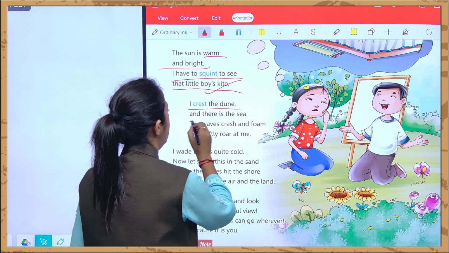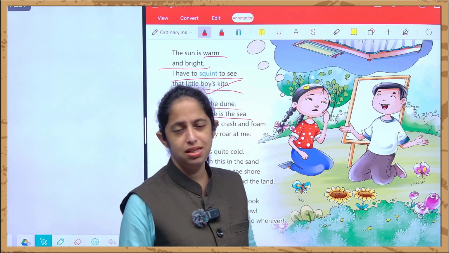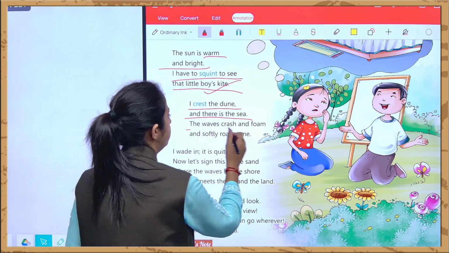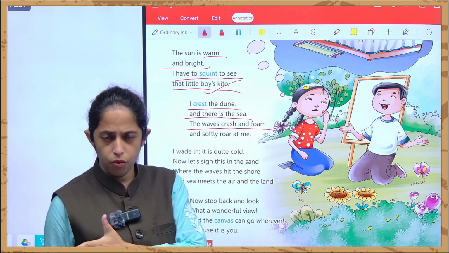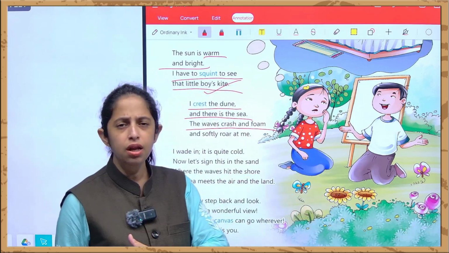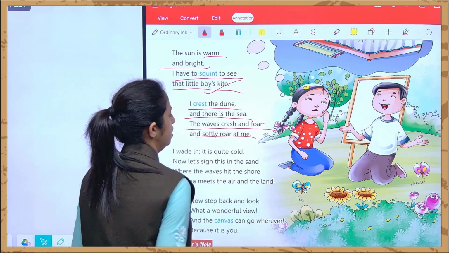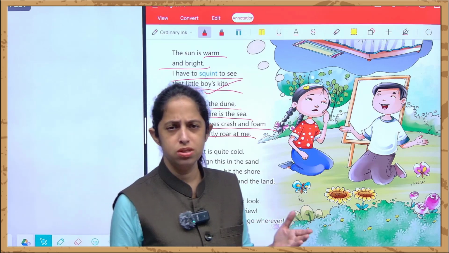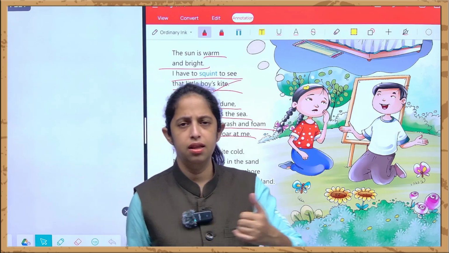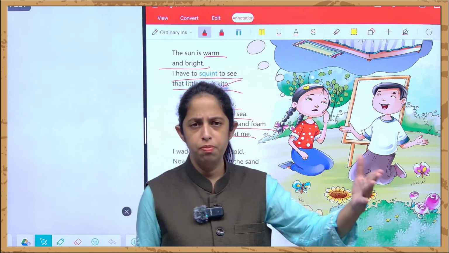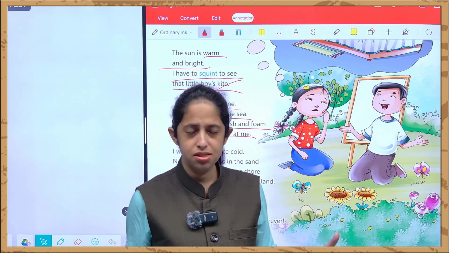Okay, I crest the dune. I crest the dune means as I pass the sand dunes, I see that there is a, and the waves they crash and foam and softly roar at me. The waves are coming forward, backward, coming forward, backward, making a foamy structure and softly roaring at me. आपने देखा होगा, if you have ever been to a sea, you must have seen that waves come at the shore and then move backward. They come, they move backward. So these are the motion, the foamy structure of the water and their sound.